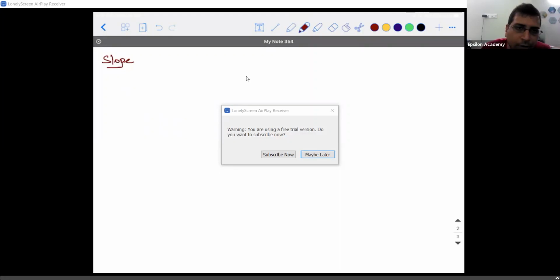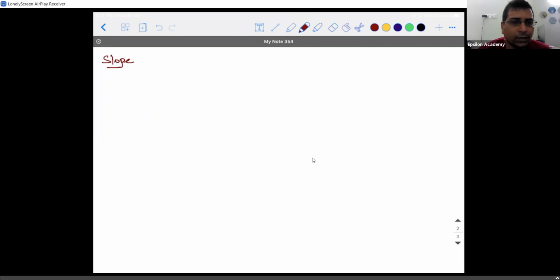Someone else told me tangent of the angle made by the line in anti-clockwise direction. So that is more technical, right? So let's try to understand what exactly slope means. First of all, we need to understand that slope is basically defined only for a line.